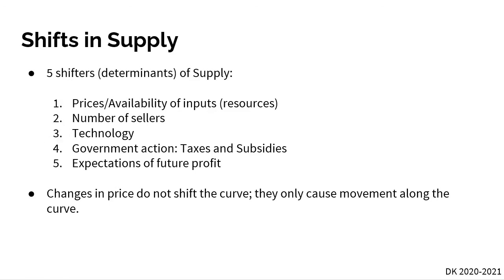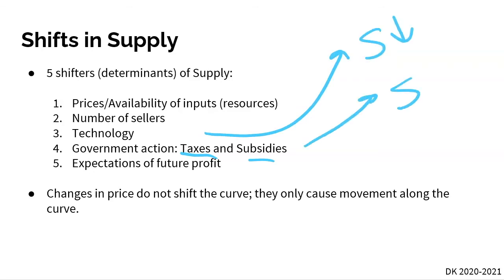Government action, right? So with taxes and subsidies. Taxes are always going to cause a decrease in supply, and a subsidy is always going to cause an increase in supply, right? A subsidy is when the government gives money to particular industries or particular groups to encourage them to produce more. So agricultural subsidies are a good example. The government gives money to farmers to produce more goods, which leads to an increase in supply. And taxes are relatively obvious, right? The government takes away money, and so that's going to cause less goods to be produced.